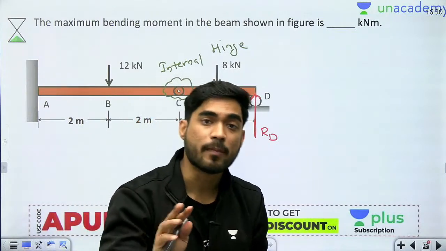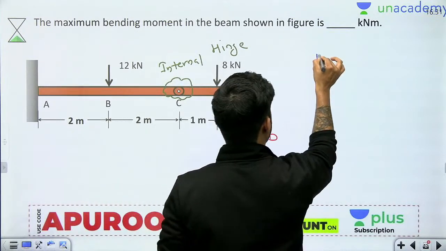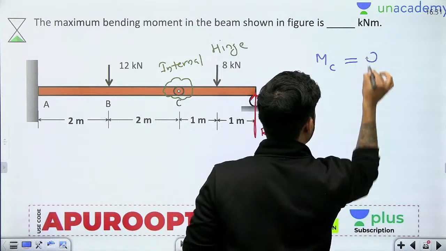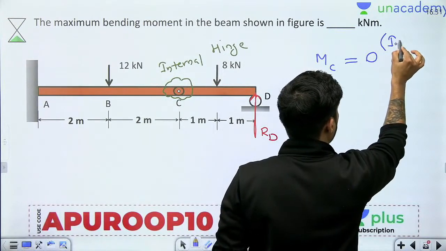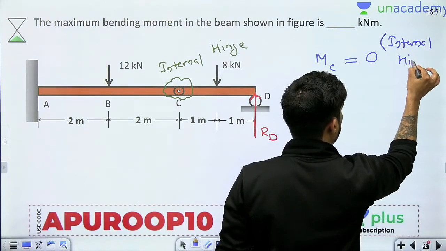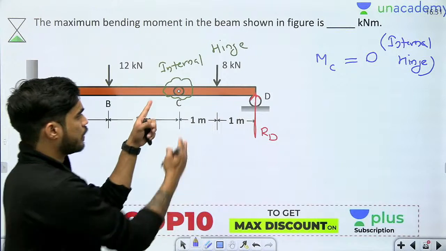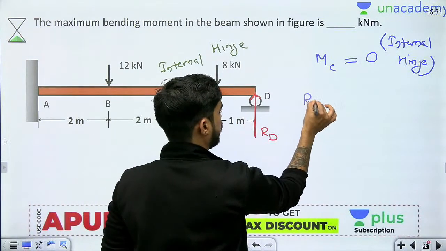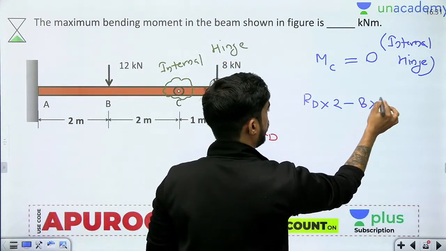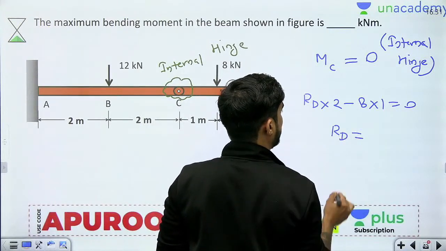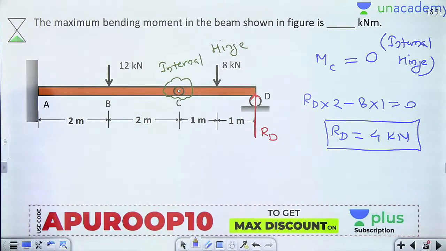it cannot resist moment. Pin cannot resist moment, so beta, bending moment at point C must be what, zero. Bending moment at point C should be what, zero. Why should it be zero? Because there is an internal hinge, that's why. Okay, so my brother, bending moment at C should be 0. From right side, what will be the bending moment? RD multiplied by 2 minus 8 into 1 equals to 0. So RD will be equal to 4 kilonewton. So I have got value of RD.